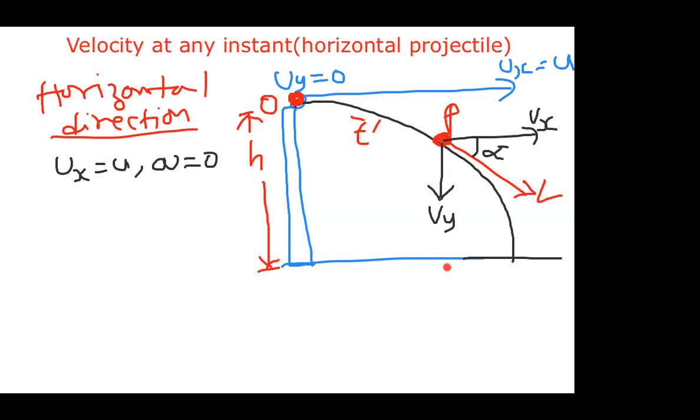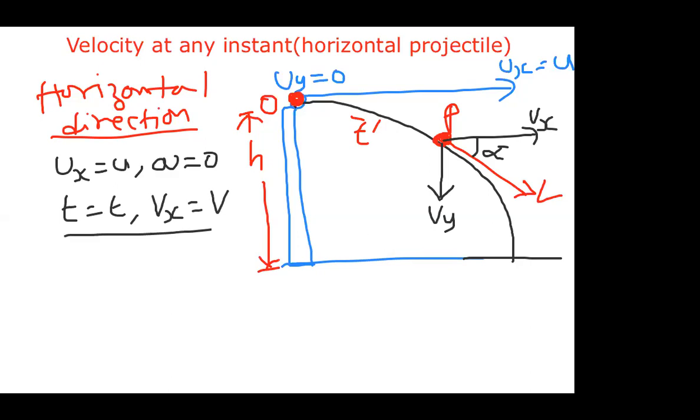So there is acceleration only in the vertical direction because of gravitational force. There is no acceleration in horizontal, so always put acceleration 0. Then time taken is t, and the velocity in horizontal at any instant is vx, that is what we want.